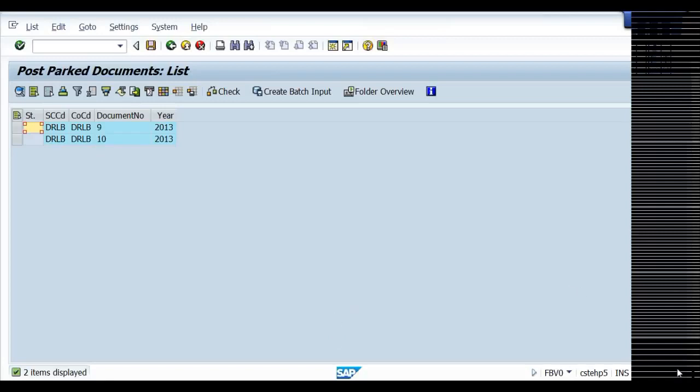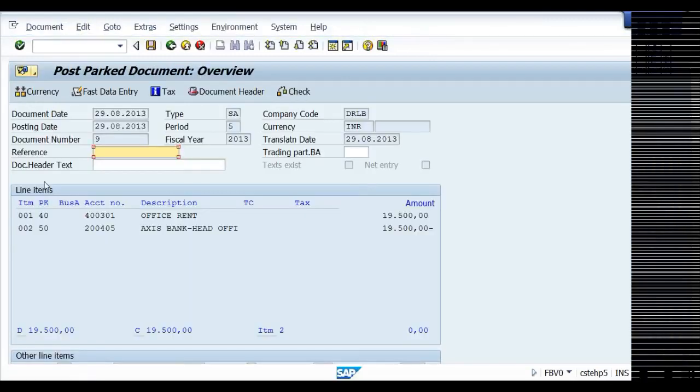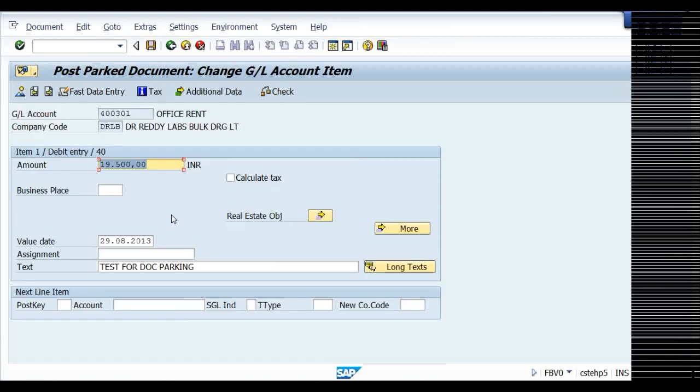Just like if you open your Yahoo Messenger or Skype, you can see some small information coming to you, like so and so person logged in, logged out. Even in SAP, we can arrange like that, and that information will come. Right now, say for example, document number 9, I want to post it. If I want to make any changes, I can change. Double click on this, because I'm a superior officer, I will have that authorization.